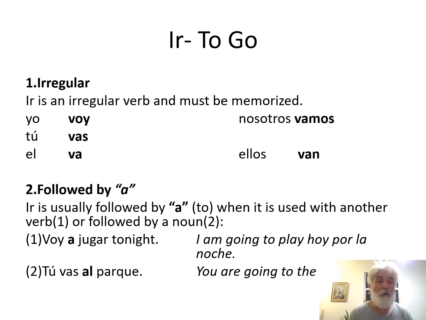We start out with yo voy. Voy means I go. And when we express the conjugations of the verb to go in English, we can be a little more liberal with them. So voy can mean I go, I am going, or I do go.